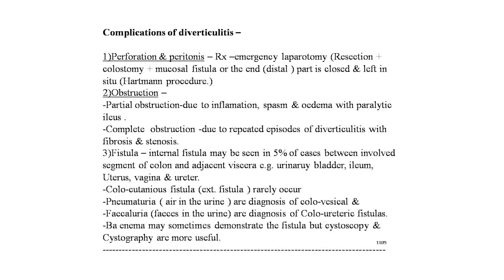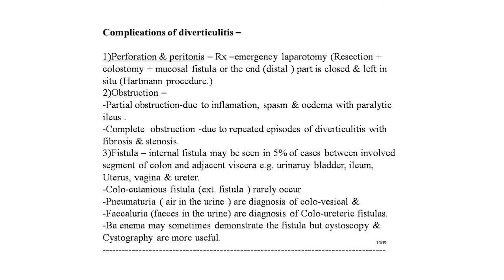Now the complications of diverticulitis. First, perforation and peritonitis. Treatment: emergency laparotomy, resection plus colostomy plus mucous fistula, or the distal end is closed and left in situ. That is, Hartmann's procedure should be performed. The next complication of diverticulitis is obstruction. Partial obstruction is due to inflammation, spasm and edema with paralytic ileus. Complete obstruction is due to repeated episodes of diverticulitis with fibrosis and stenosis.